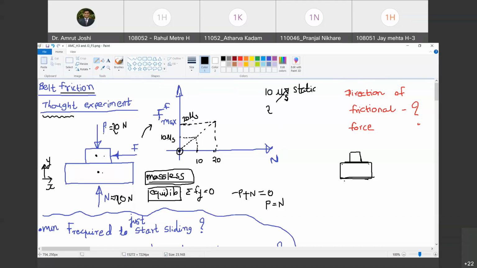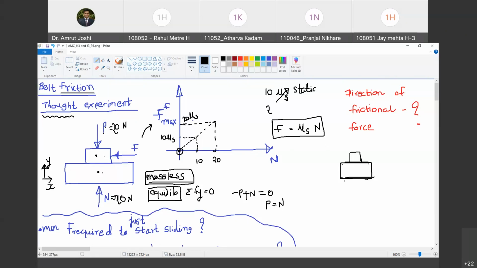Sir, किसके बीच में हम रिलेशनशिप लिख रहे हैं? We are writing down the relationship between F and N. Do you agree with me? Yes, sir. Okay. And what is the relationship? F is equal to mu s times N. Happy? Are you with me? Yes, sir. The slope of this graph will be mu s.